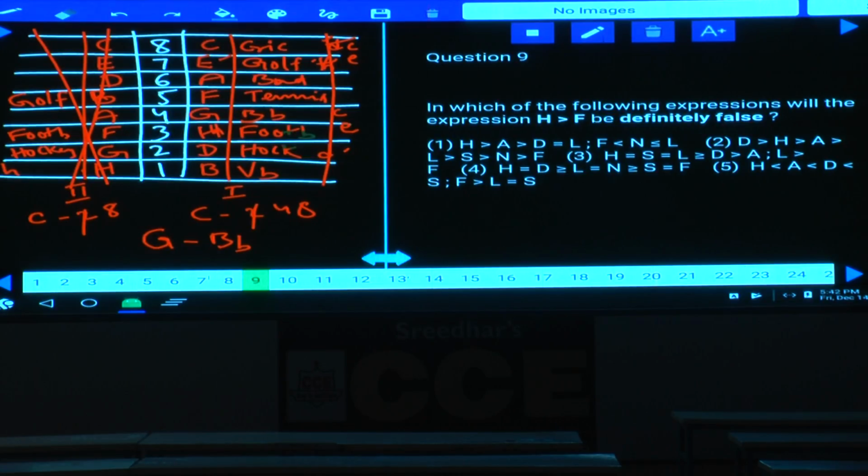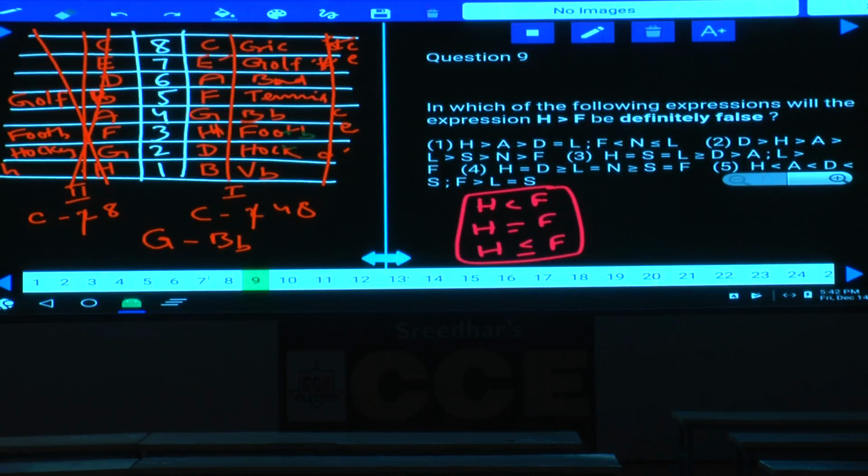In order to prove H greater than F definitely false, we need to prove H is either lesser than F, or H is equal to F, or H is lesser than or equal to F. Now, if you have proven any one of these three, then H greater than F will definitely be false. Then coming to the first one, with the help of the first conclusion, what can we derive?